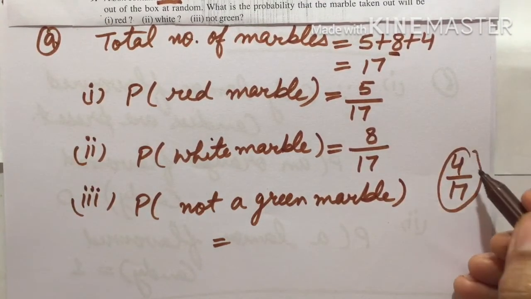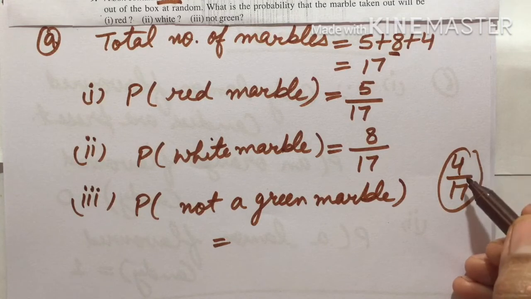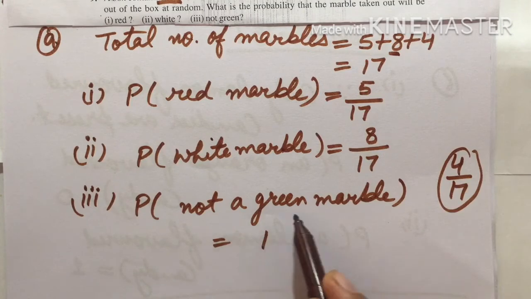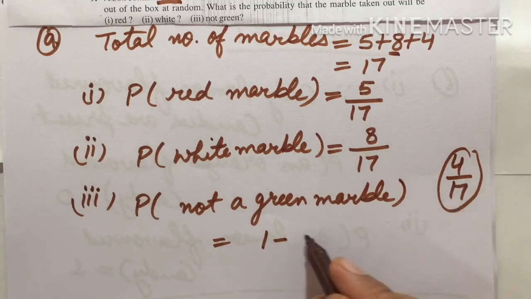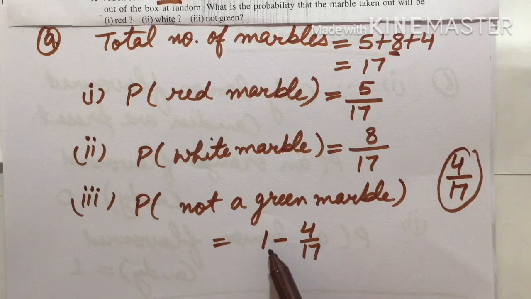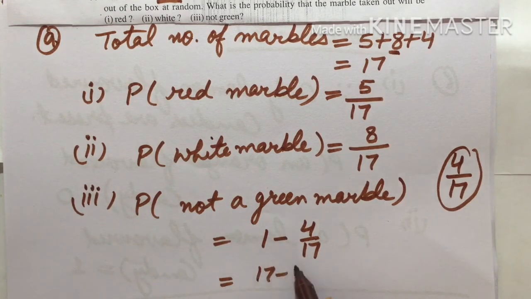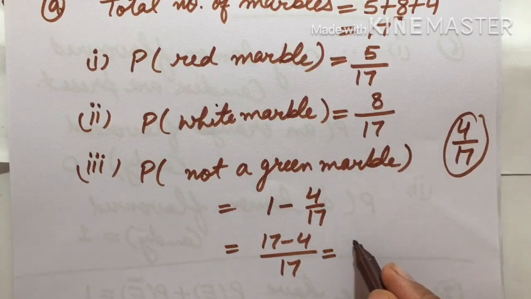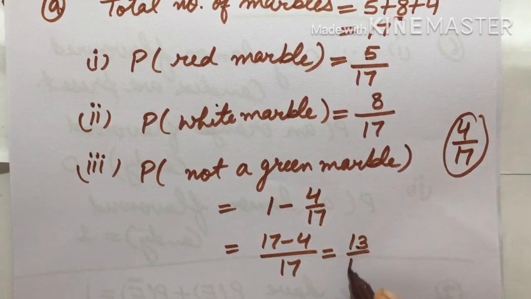If we subtract from 1, we will get the non-green marbles. So 1 minus 4 upon 17. It will be 17 minus 4 upon 17, so it will be 13 upon 17.